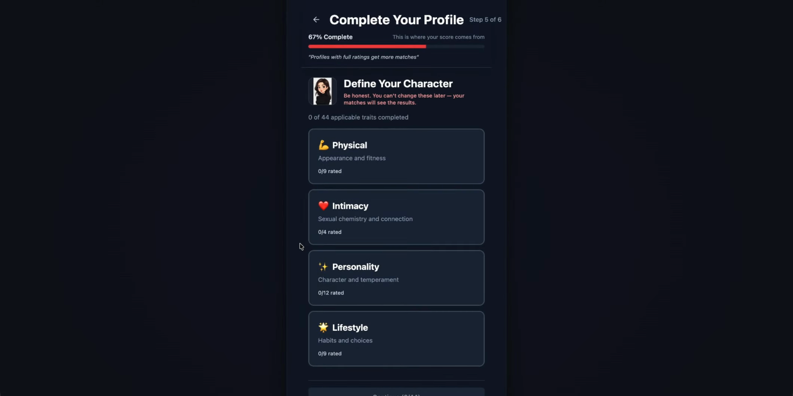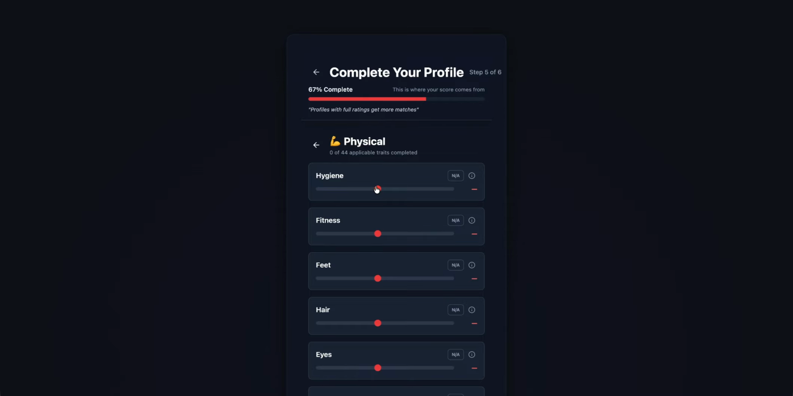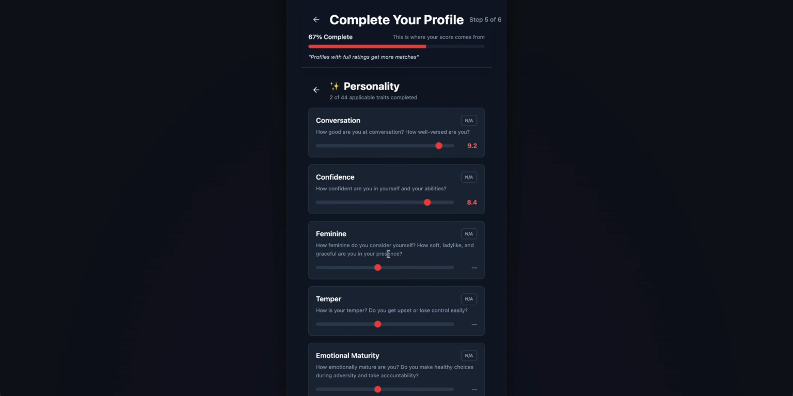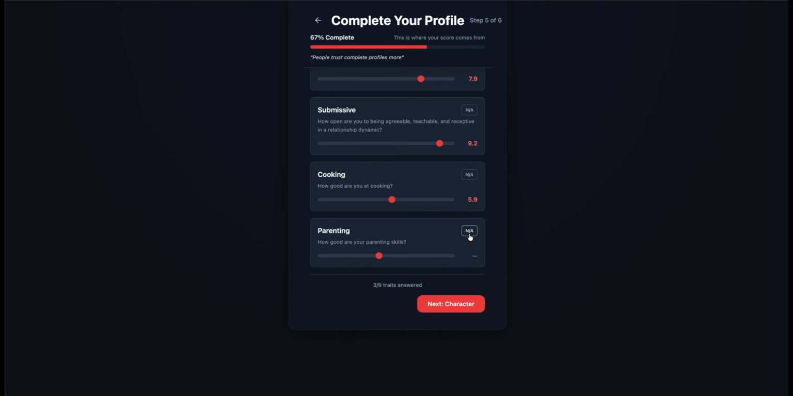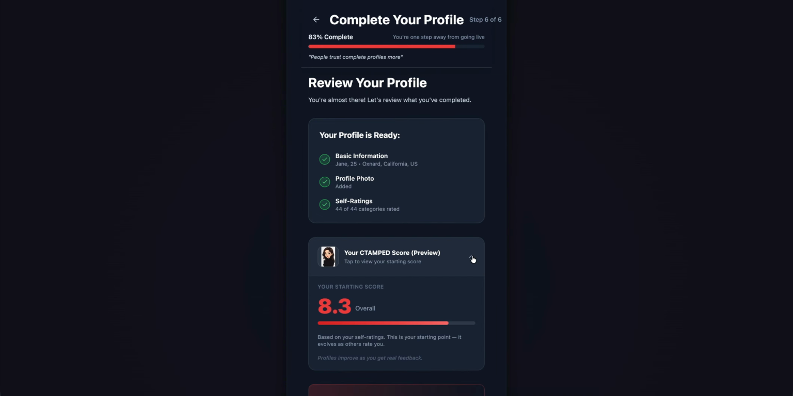This is where you will rate yourself across 44 categories. Categories such as your emotional maturity, temper, fitness, communication, loyalty, accountability, and so much more. And if any rating doesn't apply to you, just simply tap the NA button and it won't count against you. The main thing is to be truthful. Be honest, because you can't change these later, and users get to see what you really think about yourself.